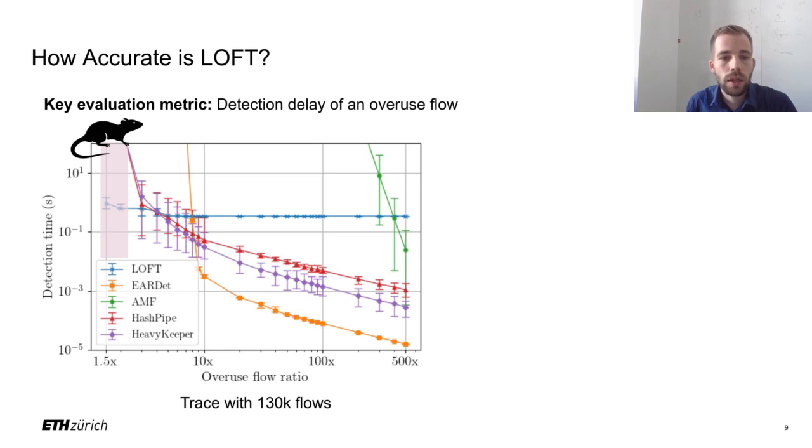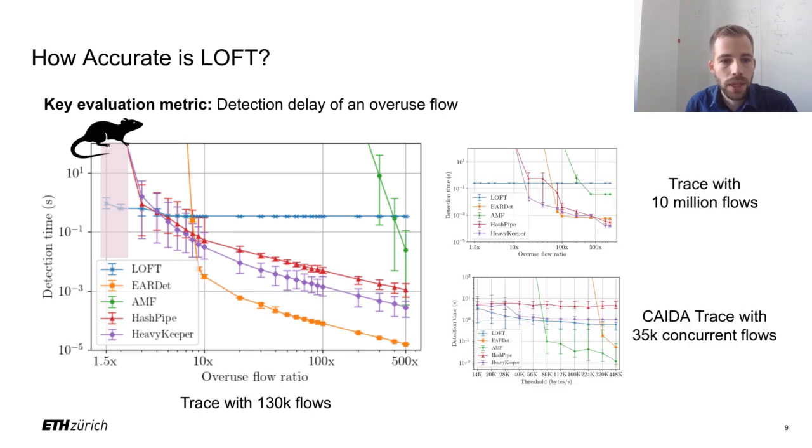Admittedly, LOFT takes longer than other detectors to detect very large flows. The reason for this higher delay is that LOFT must always perform at least one whole major cycle to get flow size estimates. Still, since the major cycles took 250 milliseconds in this experiment, we see that LOFT generally requires only one major cycle. Therefore, LOFT can also detect elephant flows within a reasonable time frame. These results are confirmed by similar experiments with traces with more flows and experiments building on K-dot traces. Moreover, we provide proofs about the accuracy bounds of LOFT in the technical parts of our paper.